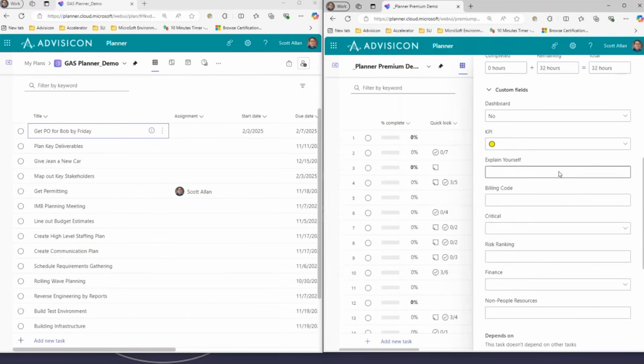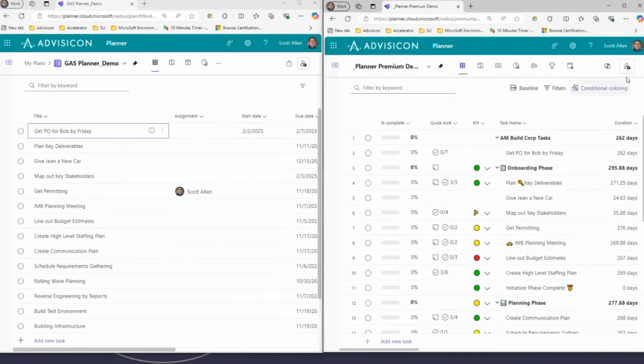So those are some of the differences when you're running a schedule or running a project using Microsoft Planner versus Microsoft Planner Premium. There are a lot more options within Planner Premium than there are within Planner. Going back to the grid view, and we can also do this in the board view. I'm going to do this in the grid view first. Let's take a look at these tasks.